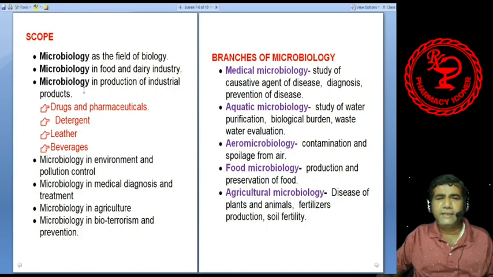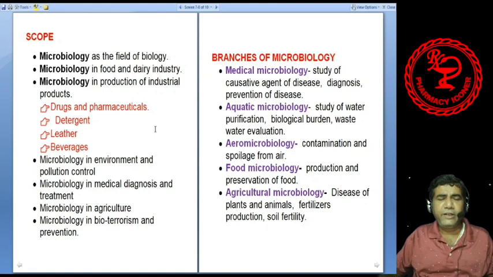Then microbiology is also important in different types of industrial products like drugs and pharmaceuticals. So a lot of drugs and their excipients are produced with the help of microbiology. Like all the antibiotics are produced by microbiology. Some excipients like alcohol, lactic acid, citric acid, benzoic acid, these things are produced with the help of microbiology.